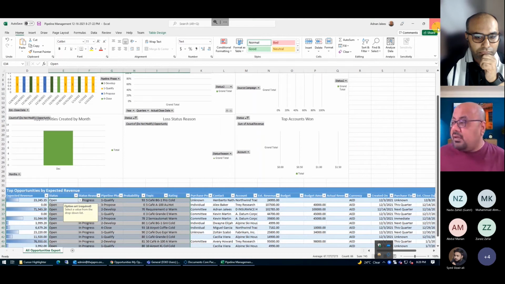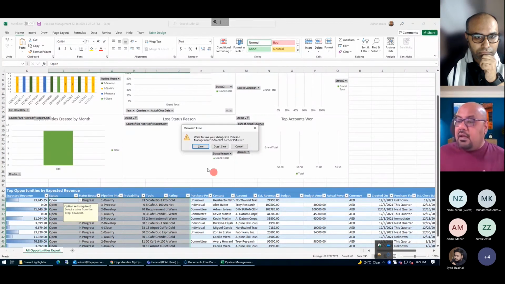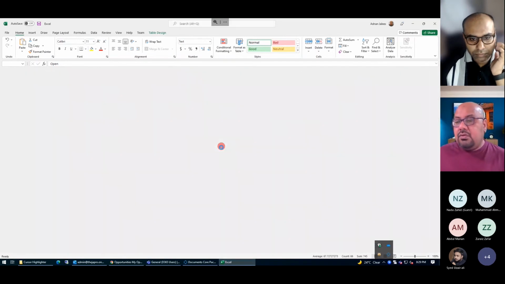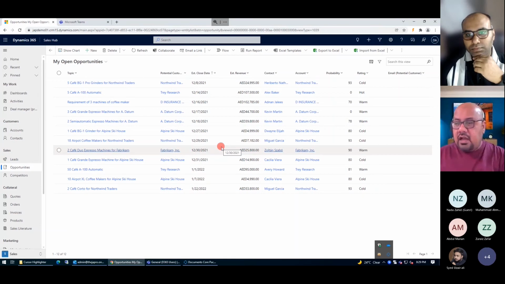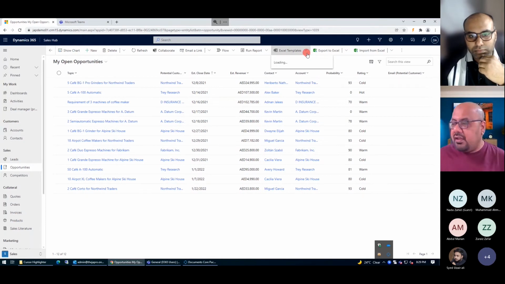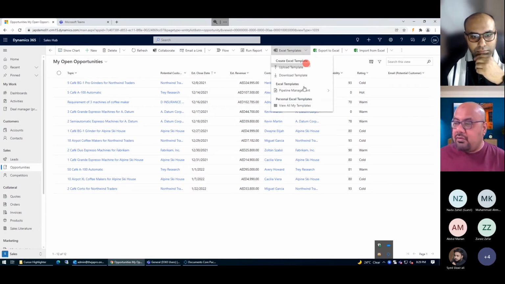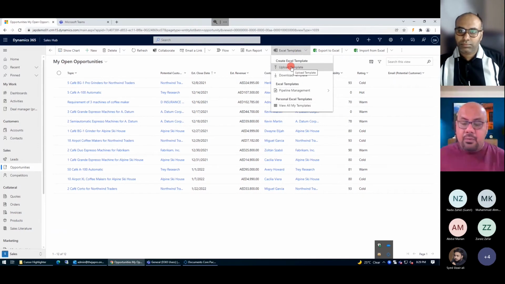Yes, there is one option you will find there. In this particular component, there is a one-time template that you have to design. Microsoft gives you one template for Excel, one template for opportunity, case management, also in accounts, but you can reuse it and build your own template and use it. So there is an option available where you can create your own template here. You can download the template, or you can upload your own template.